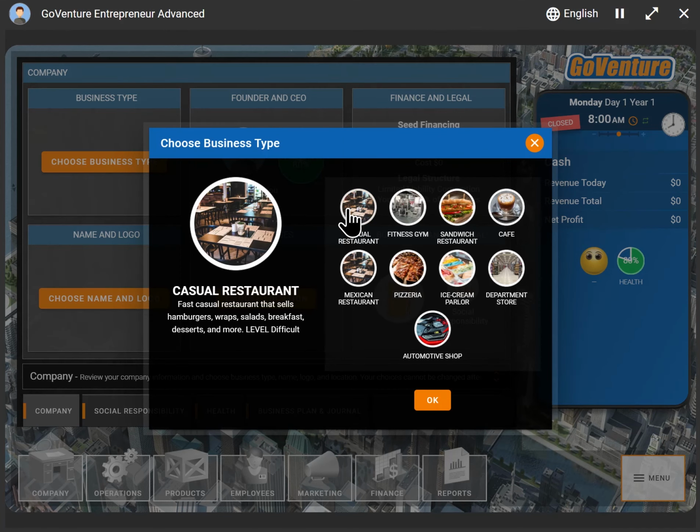So we have casual restaurant, we have a fitness gym, we have a sandwich restaurant, sort of like a Subway or Quiznos. We have a cafe like a Starbucks or a Dunkin' Donuts or a Tim Hortons. We have a Mexican restaurant like a Chipotle. We have a pizzeria. We have an ice cream parlor like a Baskin Robbins, a department store. We have an automotive shop, and there's more businesses coming. We have online businesses similar to Amazon, and much more businesses are being added as we speak. So let's go ahead and just choose a casual restaurant to start.